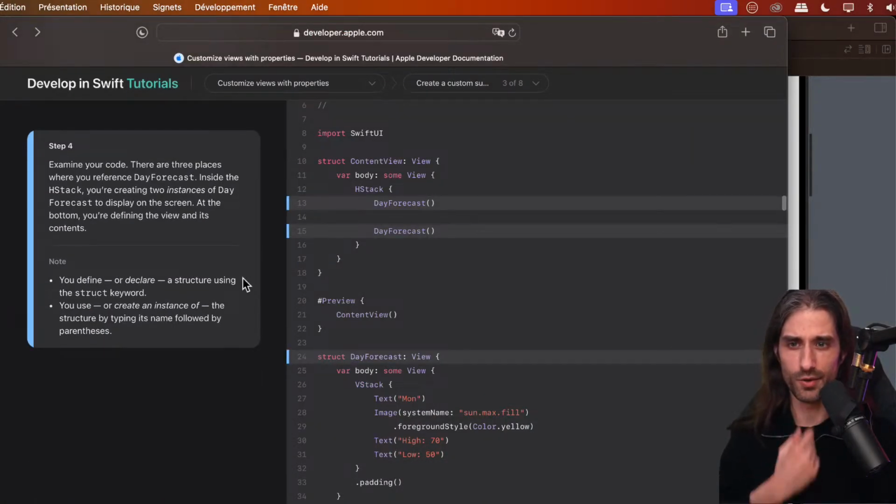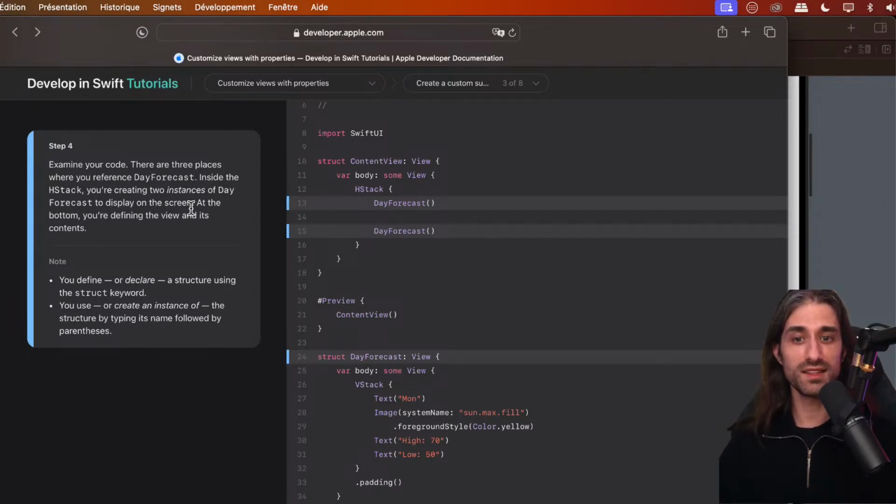So let's examine our code. There are three places where you reference day forecast. So two places in the HStack and one in the struct. Inside the HStack, you're creating two instances of day forecast to display on the screen. And at the bottom, you're defining what a day forecast is and what its content is.